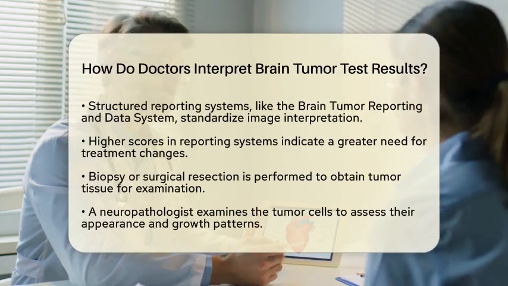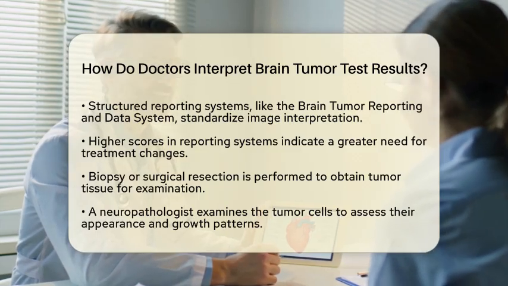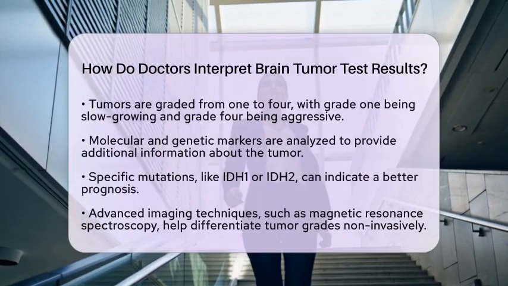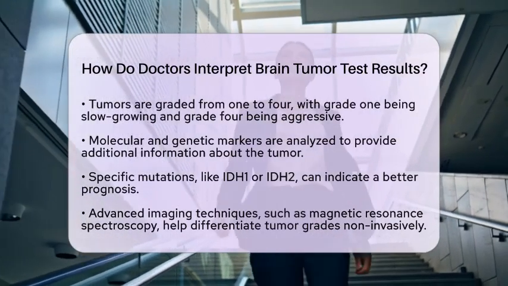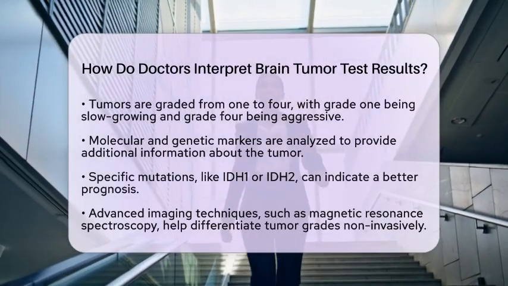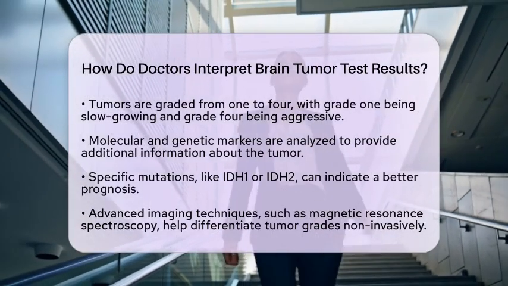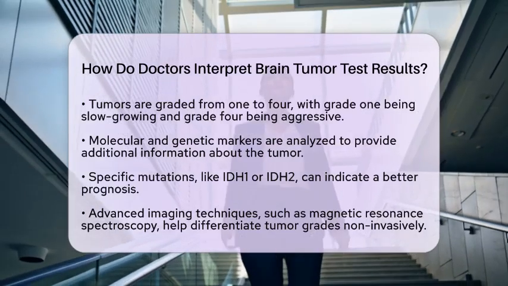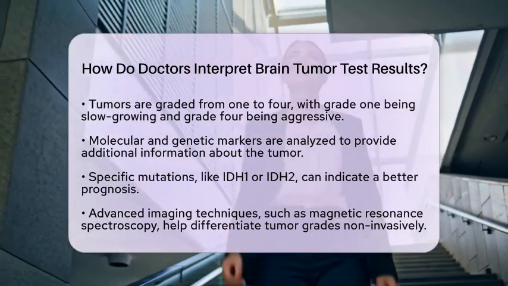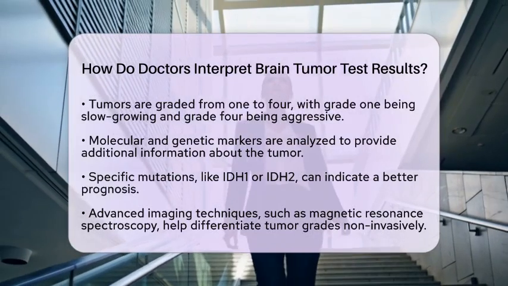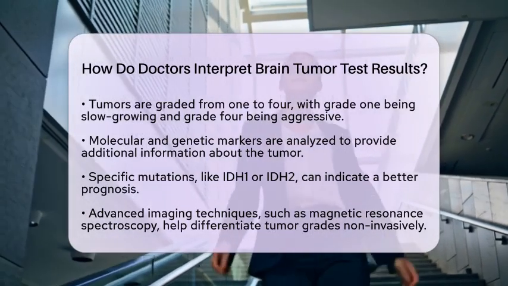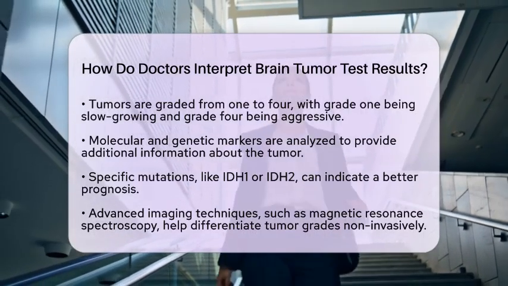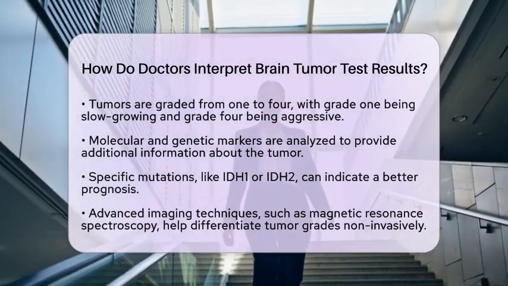In addition to examining the tissue under a microscope, modern diagnosis also includes looking for molecular and genetic markers. These markers can provide additional insights into the tumor's characteristics. Tests for specific mutations and other markers help distinguish between different tumor subtypes and can even predict how well a patient might respond to certain therapies. For instance, mutations in the IDH1 or IDH2 genes often suggest a better prognosis.